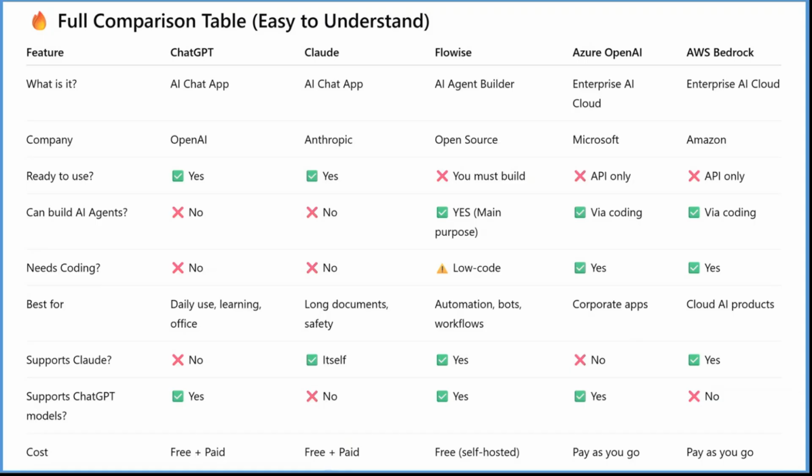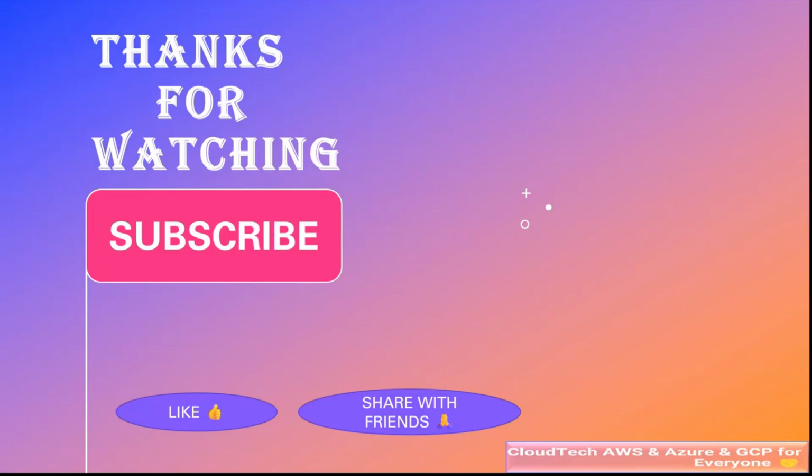Okay, guys. So now coming to the price. ChatGPT has a free version and a paid version. Claude is also the same, free and paid, like enterprise and open source. But Flowise is fully self-hosted and open source. Azure and AWS are pay as you go, like other cloud services. As you use, you have to pay that much. Okay. So that's all. This is the overview of the AI agent.